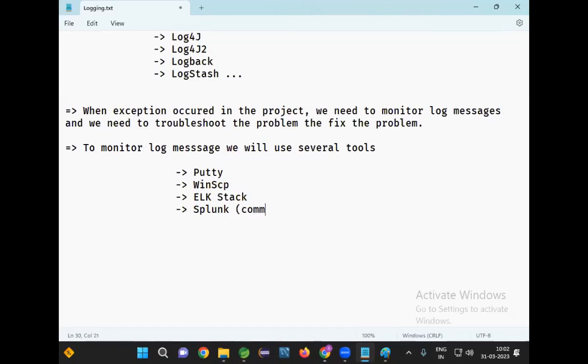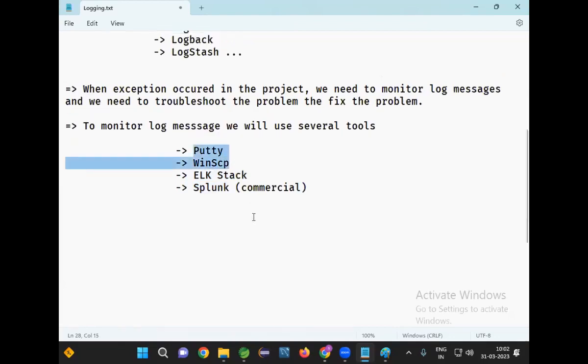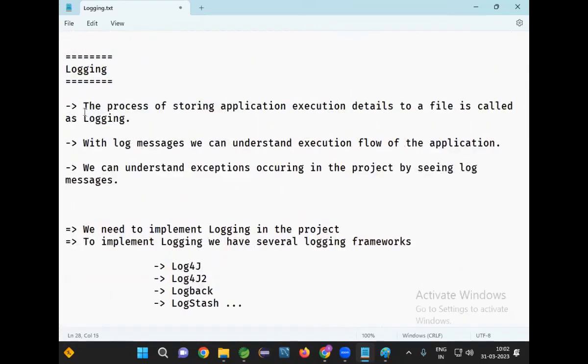This Splunk is commercial, the remaining are all open source, right? So MNC companies will go for Splunk, which is more advanced log monitoring software. ELK is open source software. Putty and WinSCP are also open source software, right? So logging is the process of storing application execution details to a file.